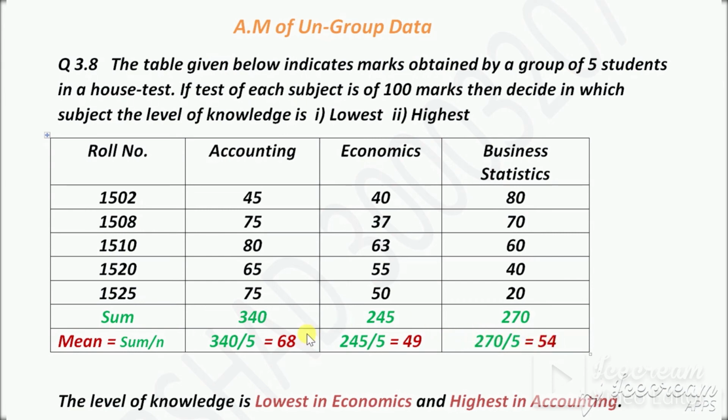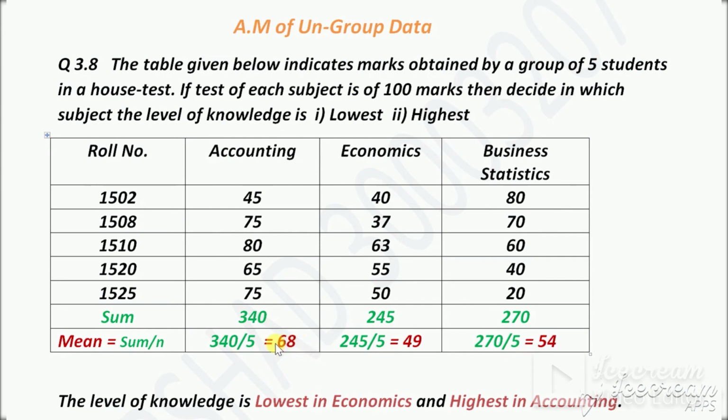Here keep in mind we are using the direct method. It's not mentioned here whether direct or indirect method. If the method is not mentioned, either direct method, coding method, or indirect method, then you can always use the direct method. So these are different categories with the direct method: accounting direct method, economics direct method, and business statistics direct method. The answers are given now.